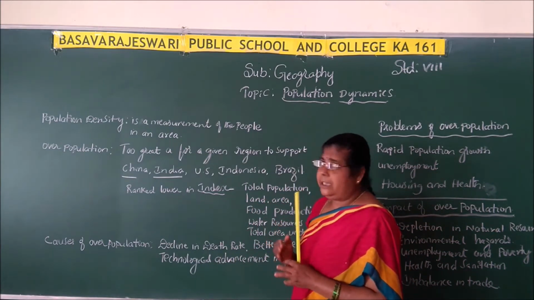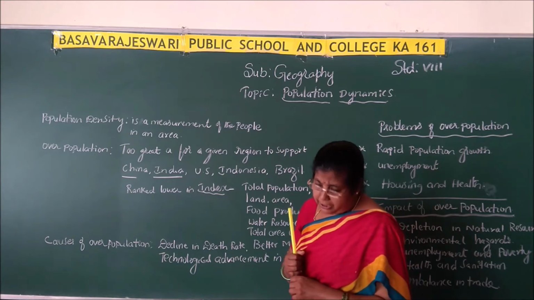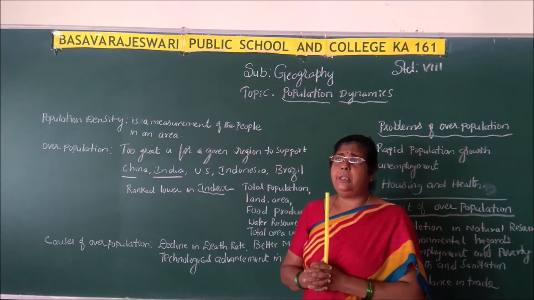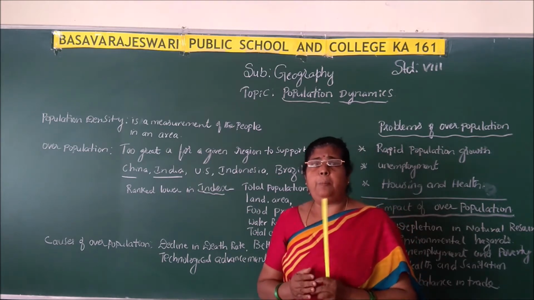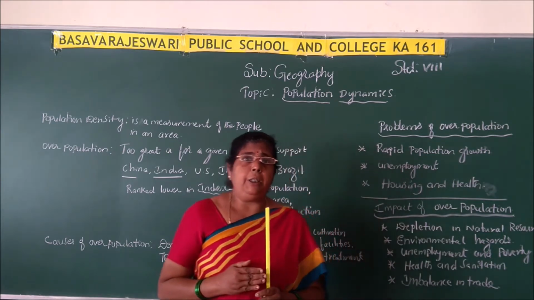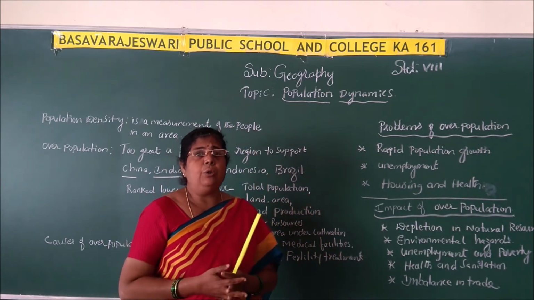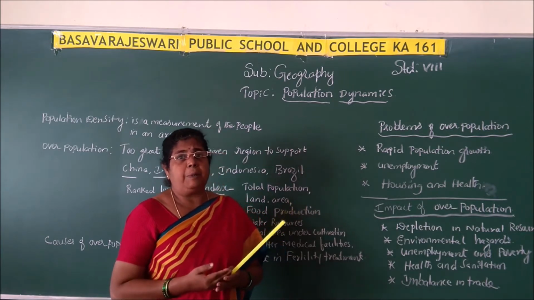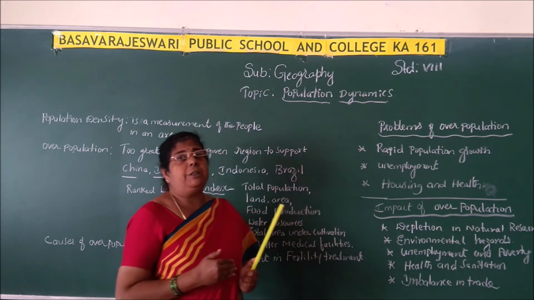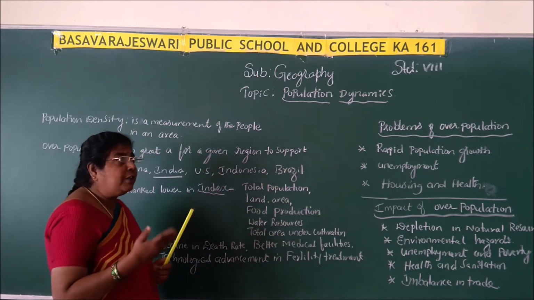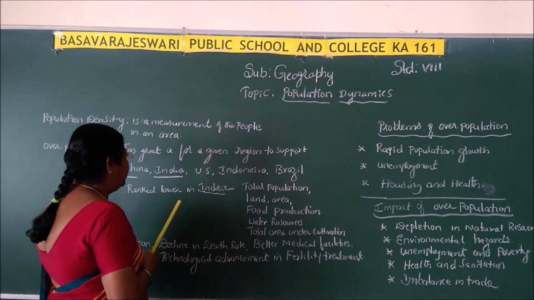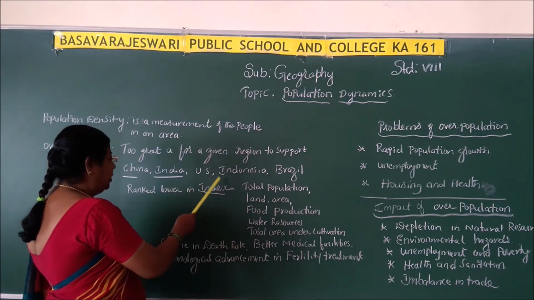We can bifurcate like this also. The overpopulated regions do not mean that they will take only the population under consideration. No. They will take many other aspects also, and based on that they will determine whether that region is an overpopulated country or not. So what are the factors that they will take?